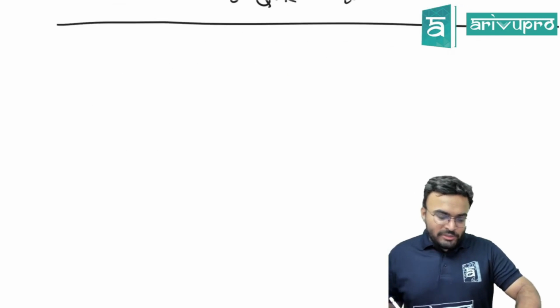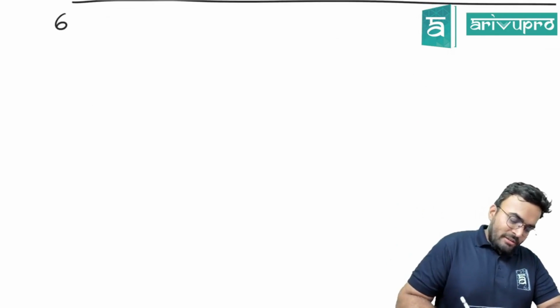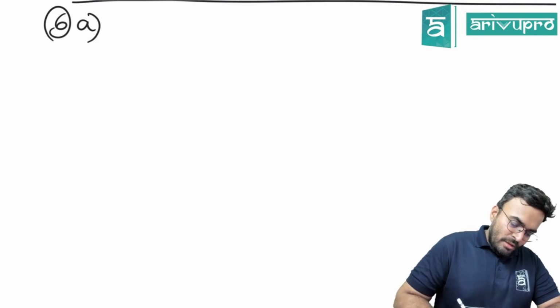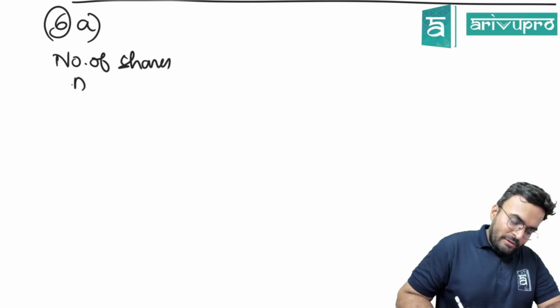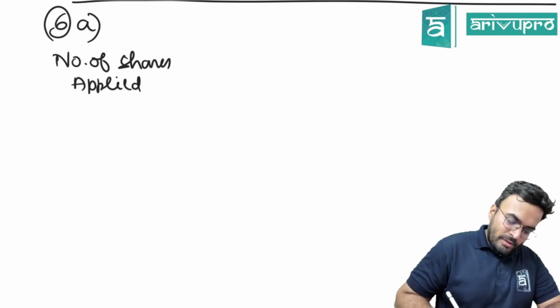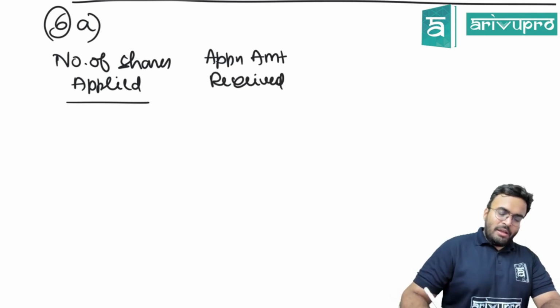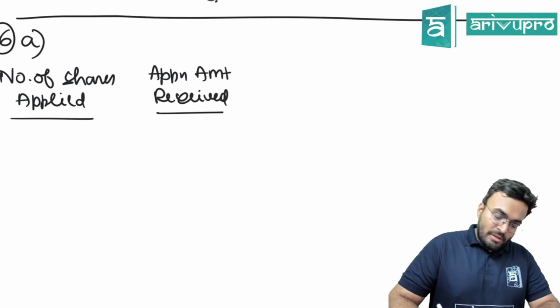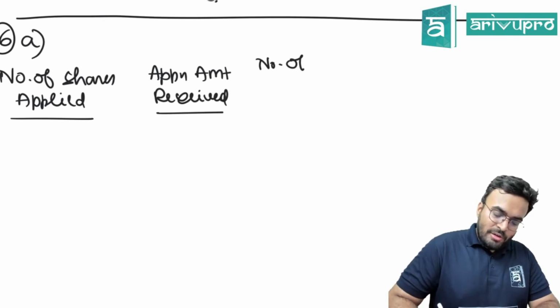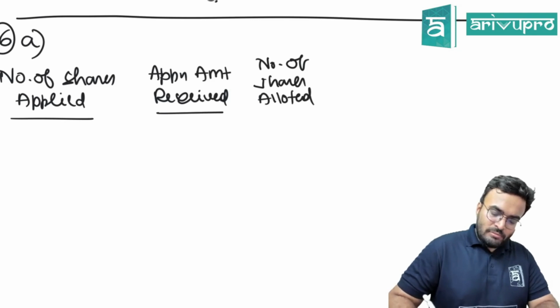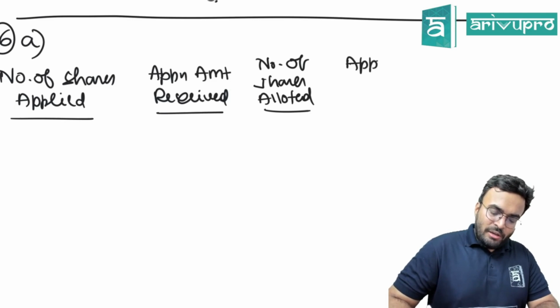I will give you the format of the table also. Number of shares applied. Application amount received. Number of shares allotted. Application amount required.